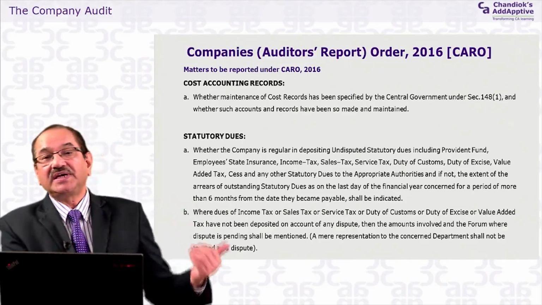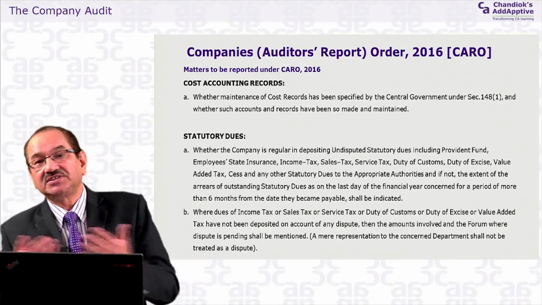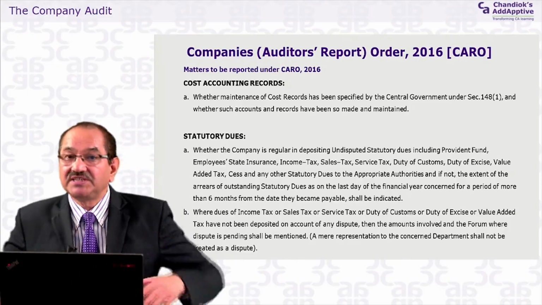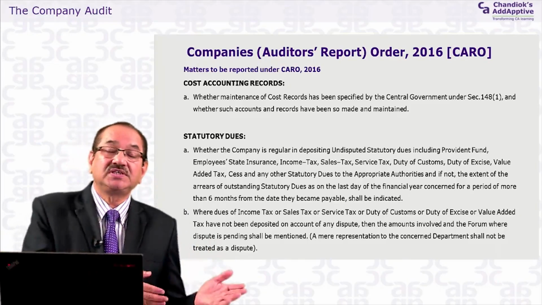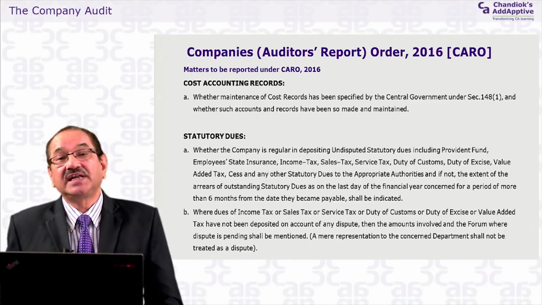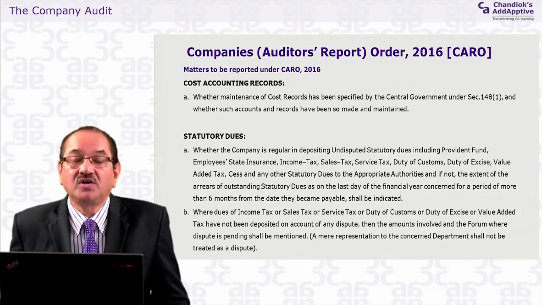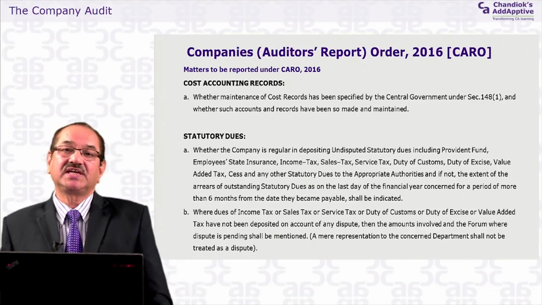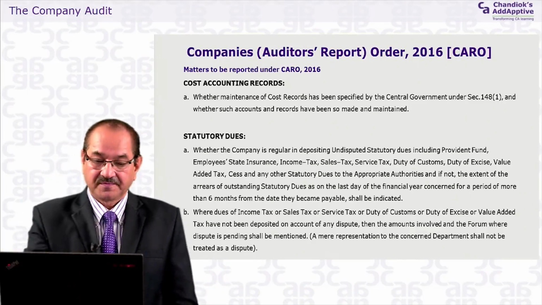If it is issued by the income tax authority, if the assessing officer has issued the demand, certainly the appeal lies with the CIT appeal. Whether it is filed with the CIT appeal, or suppose the CIT appeal has also given a decision against you and the company has gone to the tribunal, then it may be lying with the tribunal. That has to be mentioned in the CARO report.